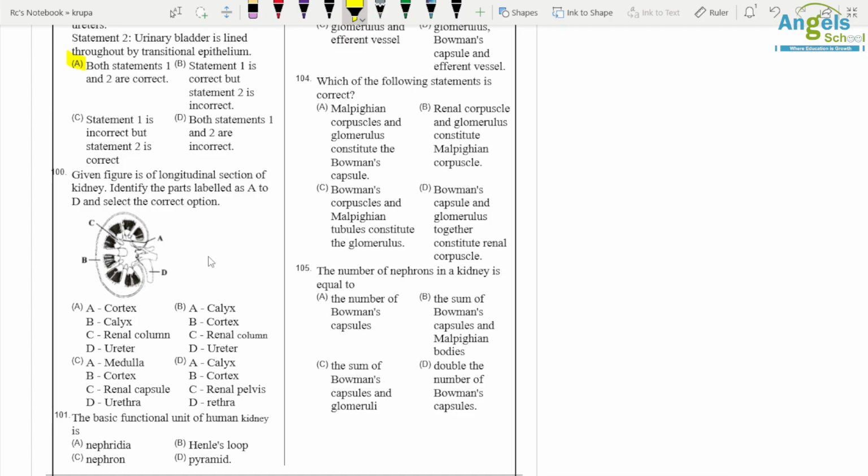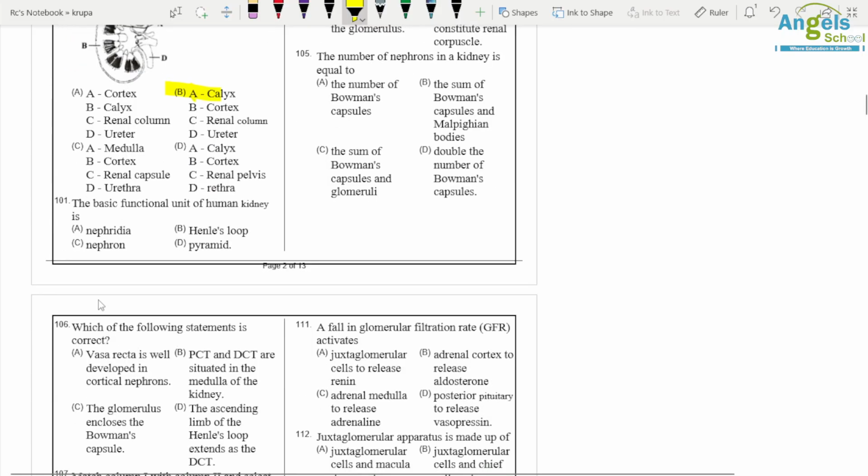You have to label a diagram. So label A is calyx, label B is cortex, label C is renal column, and label D is ureter. Question number 101. The basic functional unit of the human kidney is. So the basic functional unit is the nephron only, option C.